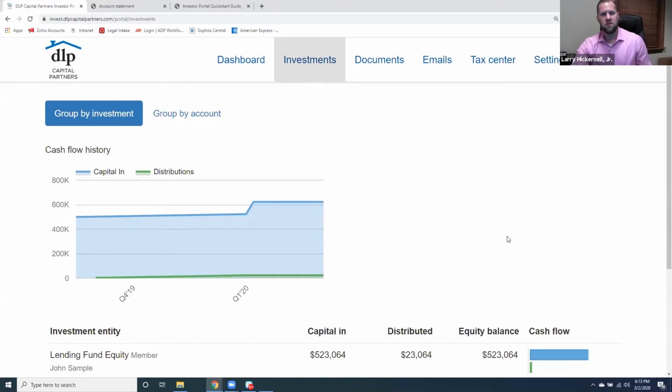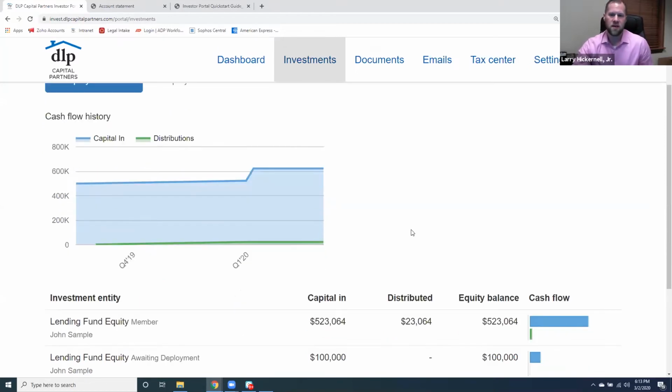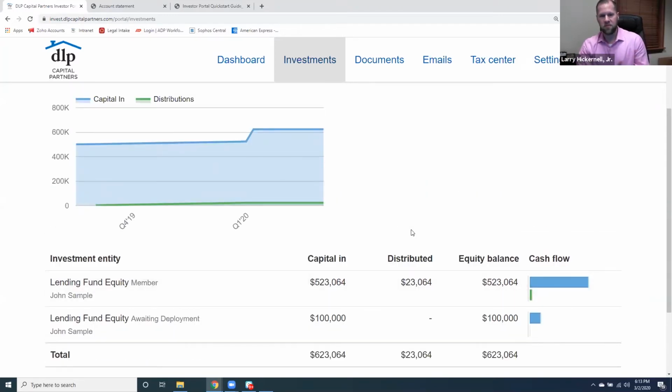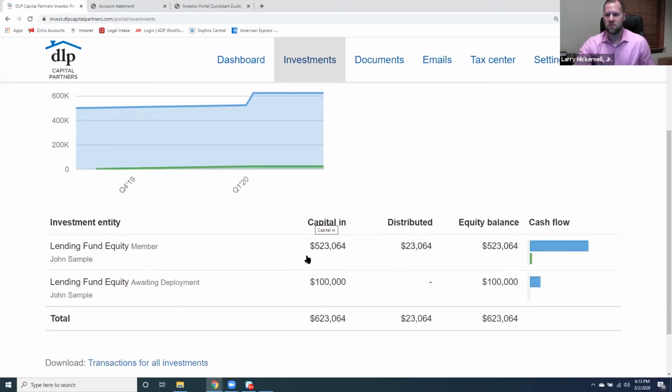Now, some folks that are with us, of course, have 7, 8, maybe 10 holdings with us. These are all going to be broken down here on our portal. For ease of use, we show that John has our lending fund equity investment, as well as that $100,000 awaiting deployment. You can now see that because he's been reinvesting his distributions, he has that $523,064 balance, and then also this additional $100,000.